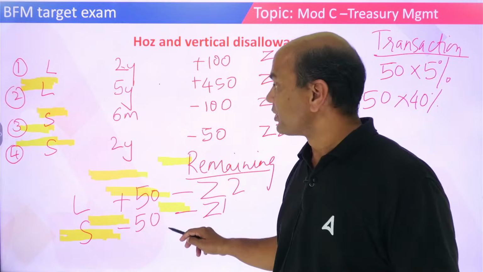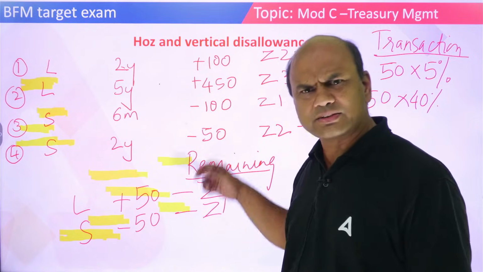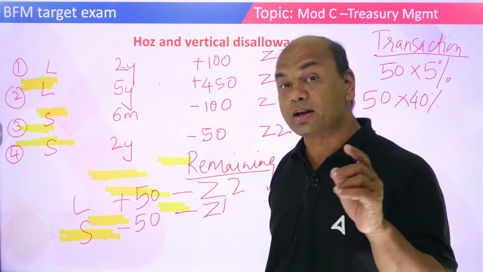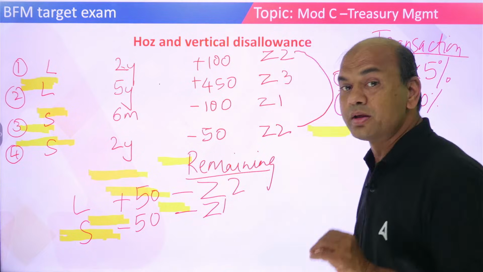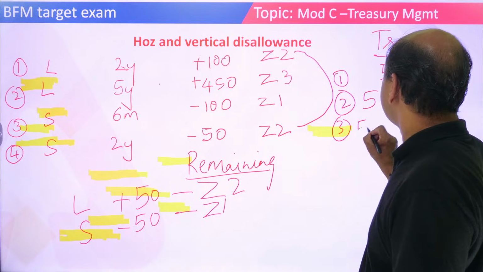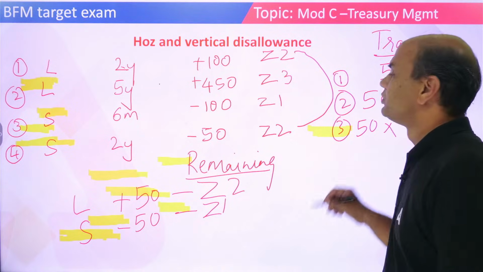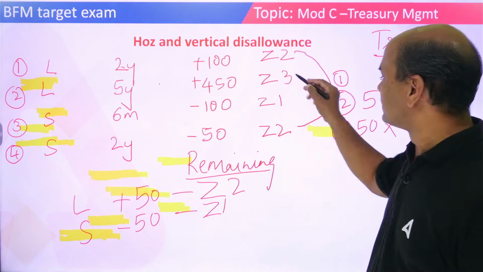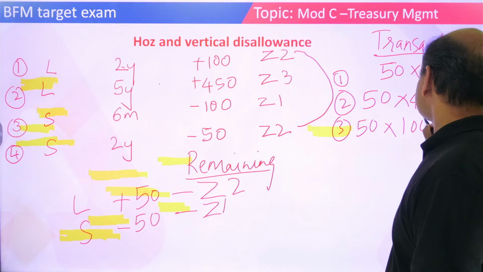Minus 50. So now what will you do? You will adjust them. Plus 450 and minus 50. So now the transaction is happening for what amount? Lower amount. So 50 into what is the zone 1 and zone 3? Zone 1, zone 3, 100%.